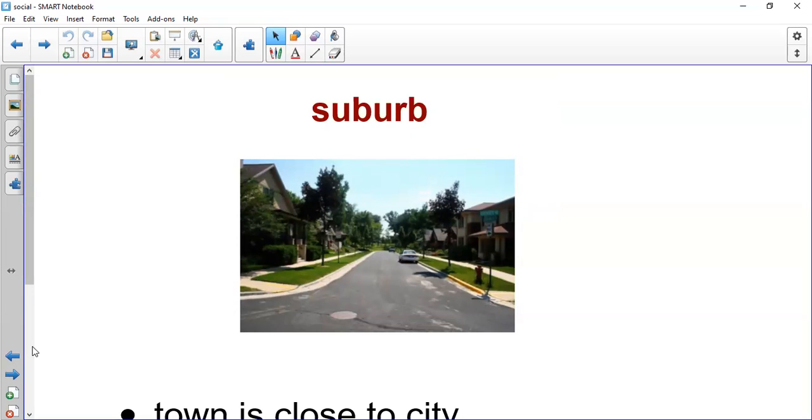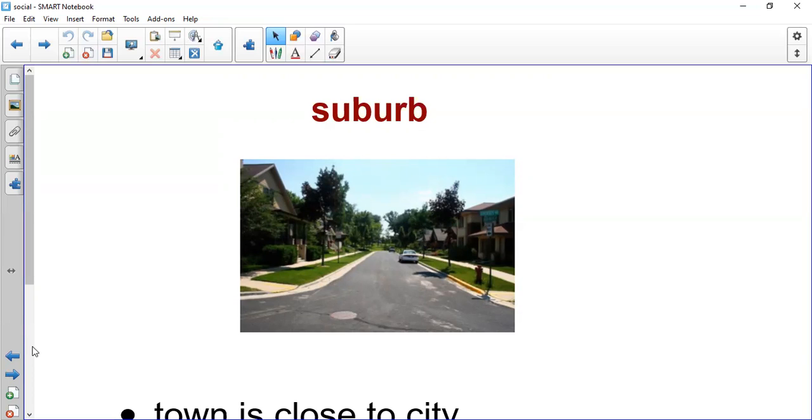The people who live in the suburb usually go to the city to find jobs and have fun because the suburb doesn't have what the people need from malls, from work. It has buildings, schools, hospitals, but not many. Also, they have fewer people, fewer cars, fewer restaurants, fewer malls, and the people can't have fun in the suburb.